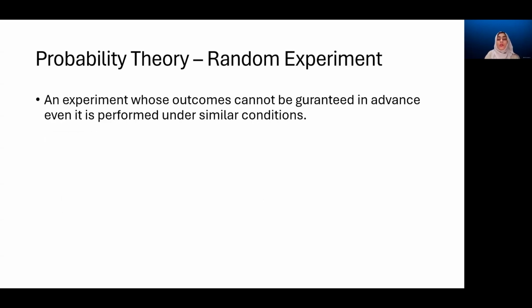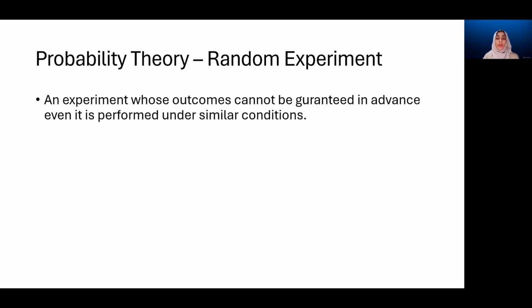Now, the concept of a random experiment. Up to now, we know that experiments are simply processes by which we record some observation. We get some data, we get some findings. They're called random experiments when the outcomes of these experiments cannot be guaranteed.